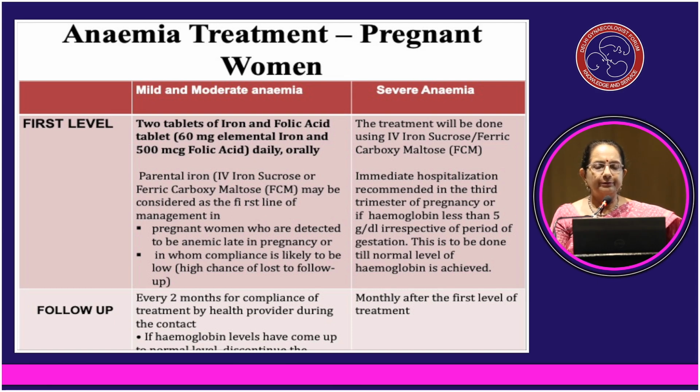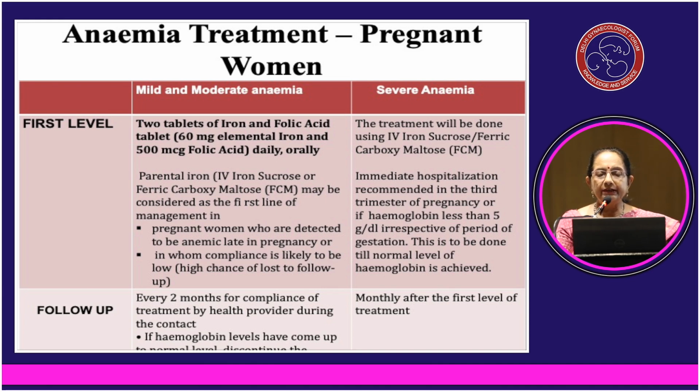Anemia treatment for pregnant women. So suppose a woman comes to a primary health center for pregnancy care. The first level of treatment, if she is mild to moderately anemic, the recommendation is to give 2 tablets of iron and folic acid daily orally for a minimum of 2 months.